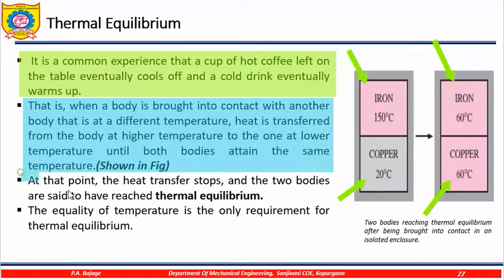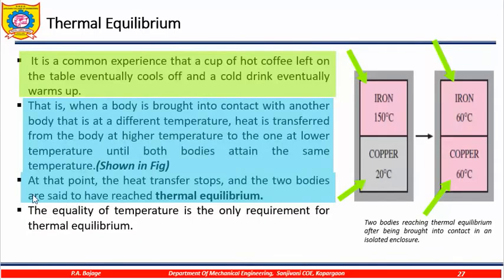At that point, the heat transfer stops and the two bodies are said to be in thermal equilibrium. When the hot coffee will reach 25 degrees Celsius, the delta T value, that is the difference, will become 0 and heat transfer will be again 0.